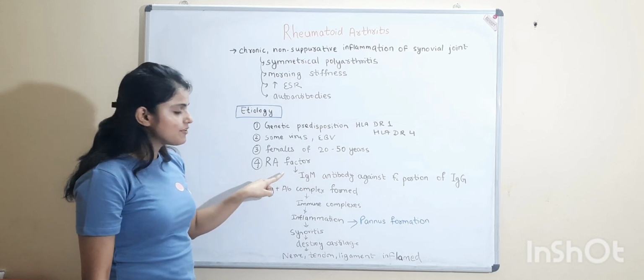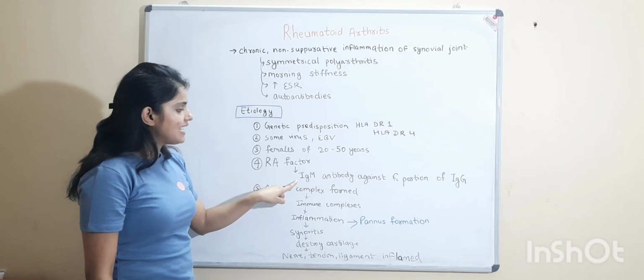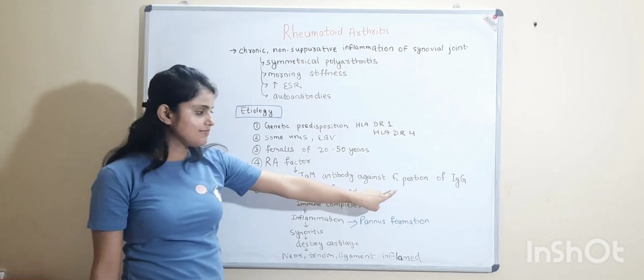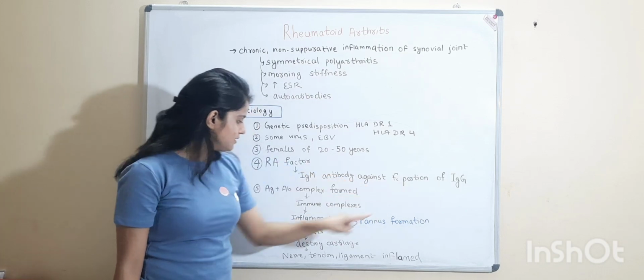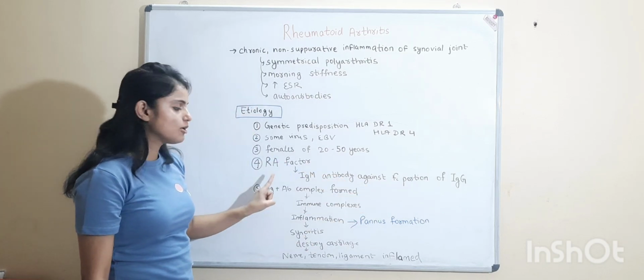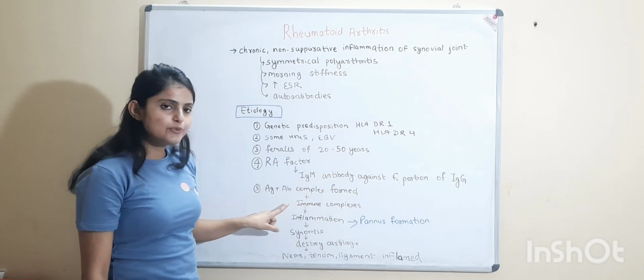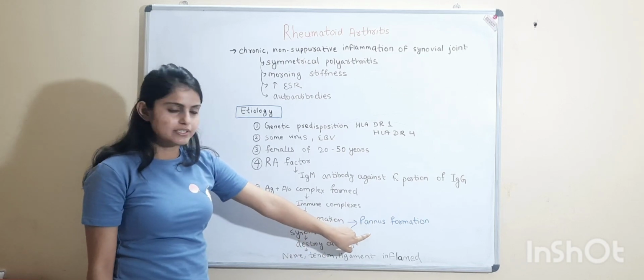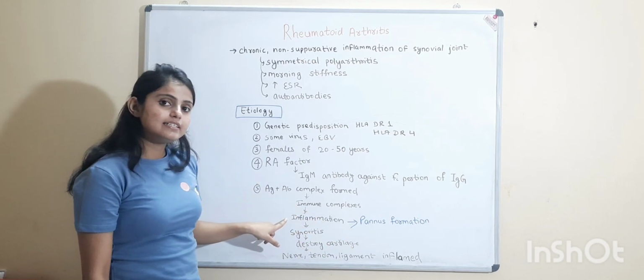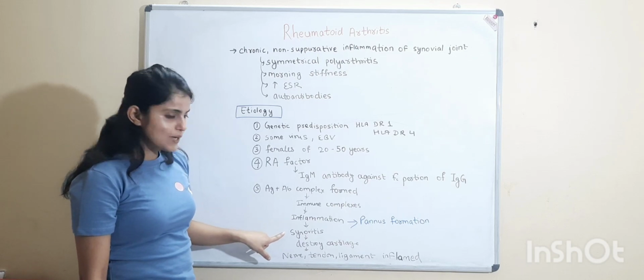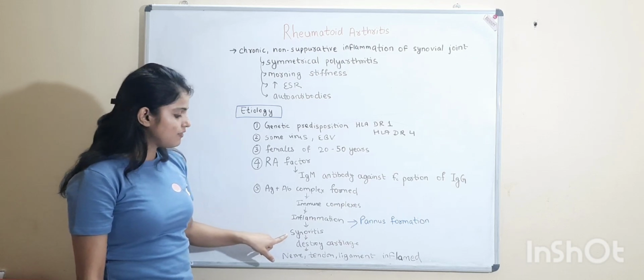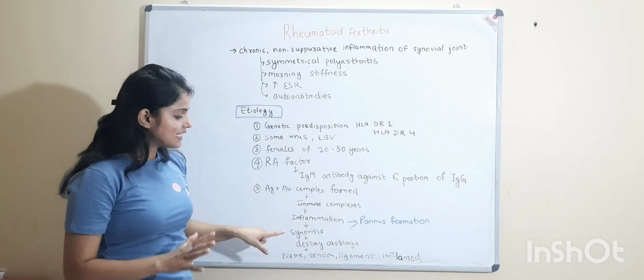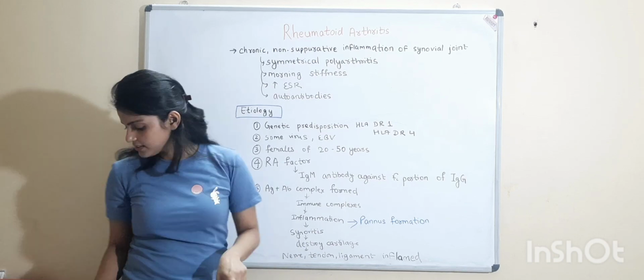RA factor, rheumatoid factor, is found, which is the IgM antibody formed against the Fc portion of IgG. Antigen antibody complex is formed, which is called immune complexes, which incite inflammation and cause pannus formation, and it affects the joint. Synovial membrane gets inflamed and the cartilage also gets destroyed.